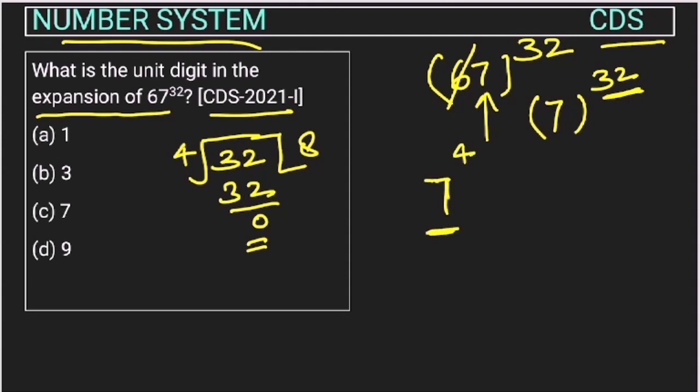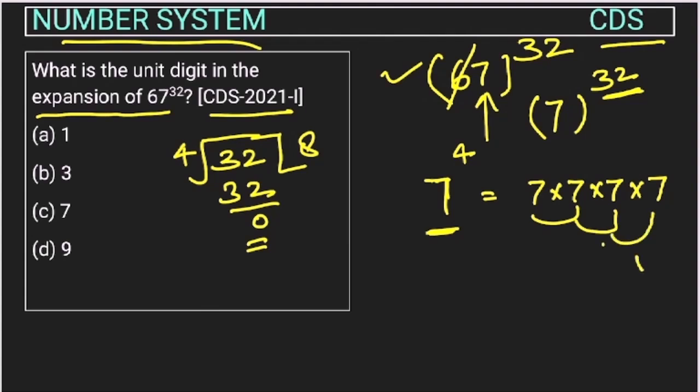What will be the unit digit of this expression? So this will be 7 into 7 into 7 into 7. So the unit digit of 49 we will take just 9. 9 into 7 will be 63, we will take 3. 3 into 7 is 21, so 1. So the unit digit will be 1.